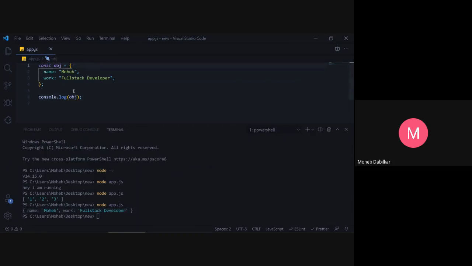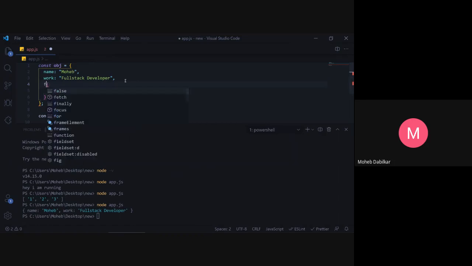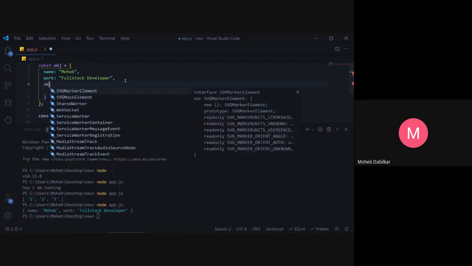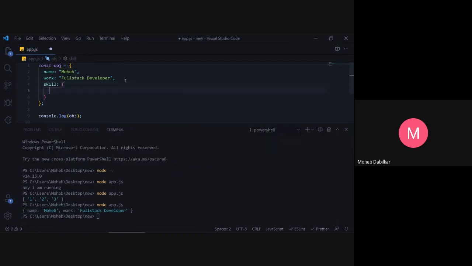Now, if you want, you can nest an object over here also. So let's name this object. What do we name this object? So my skills. My skills will have front end, and in front end I'm good with React JS. I'm good with Vue, and then I'm also good with Svelte.